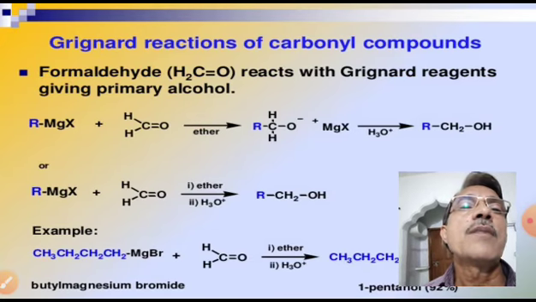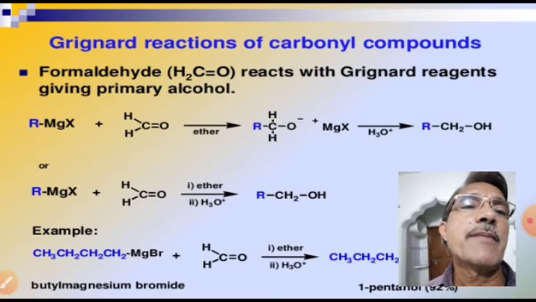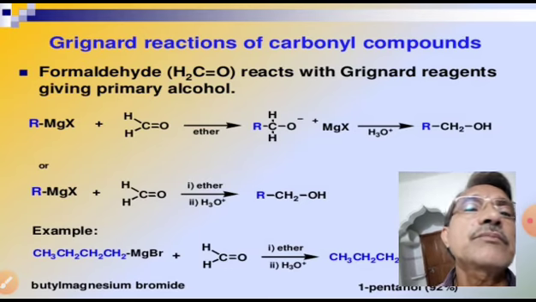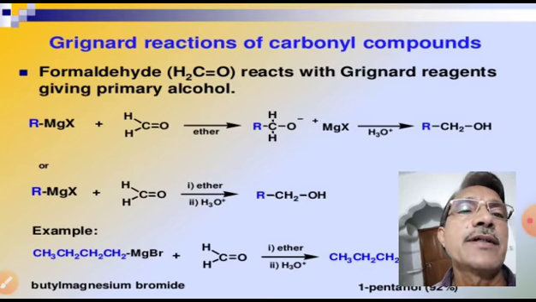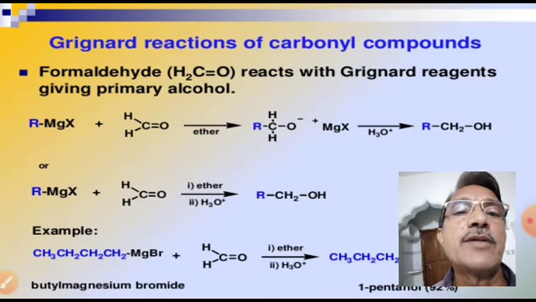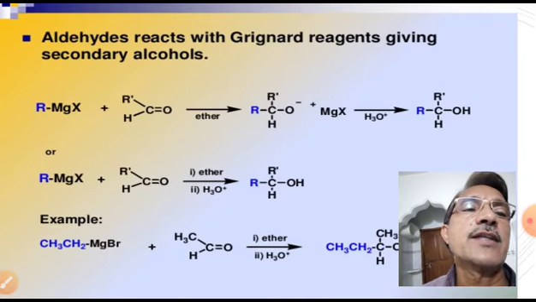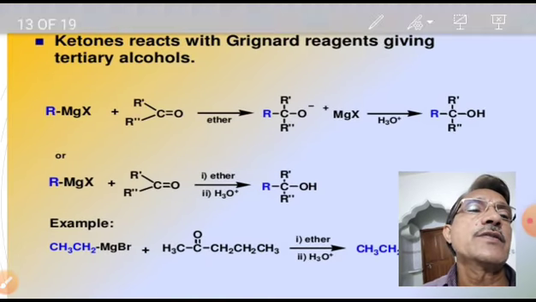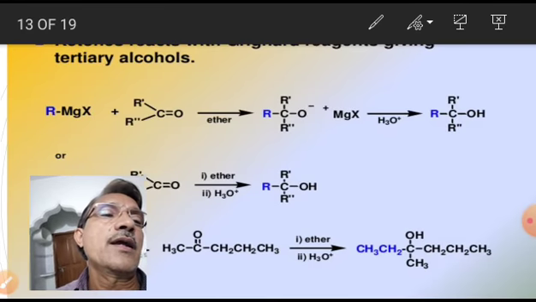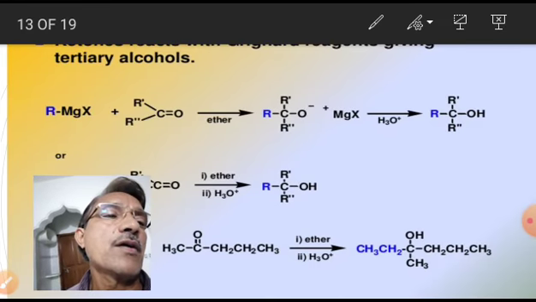Remember, every primary alcohol, may be methyl alcohol or ethyl alcohol, etc., can be prepared by using Grignard reagent with formaldehyde. Here one example is given: butyl magnesium bromide. Butyl magnesium bromide on treating with formaldehyde in the presence of ether and water gives a primary alcohol.